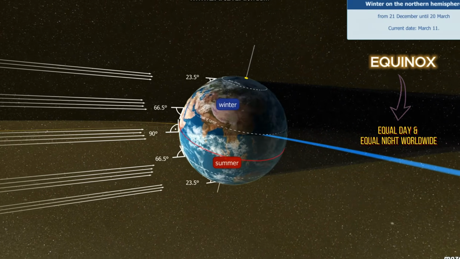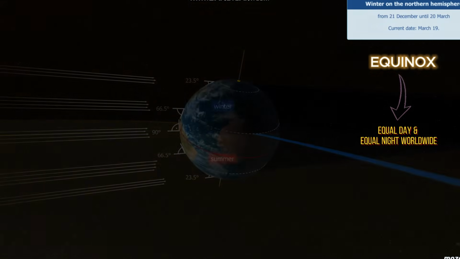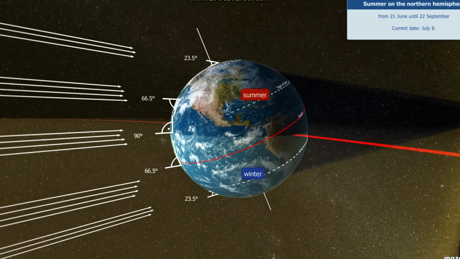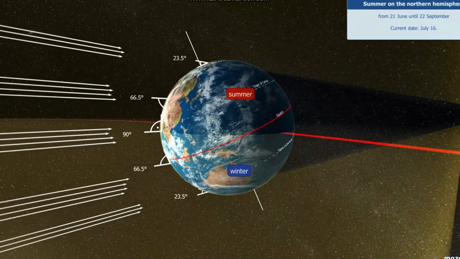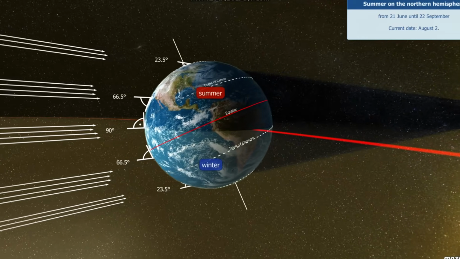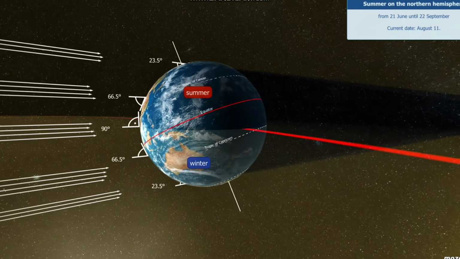At the equinoxes, the Sun rises exactly in the east and sets in the west everywhere on the Earth, and the Sun spends the same amount of time above the horizon as below. Thus, days and nights have the same length. On these days, the Sun is directly overhead at noon at the equator.